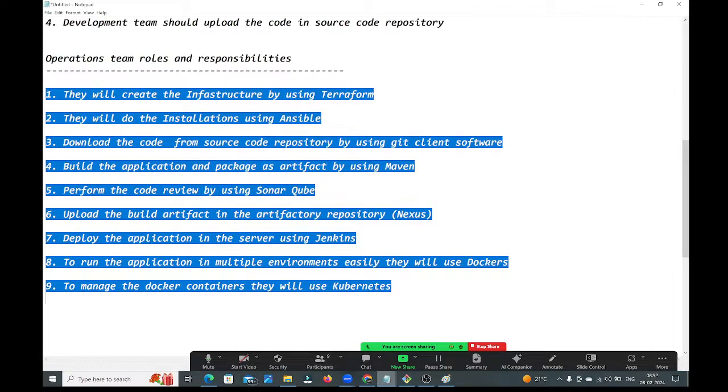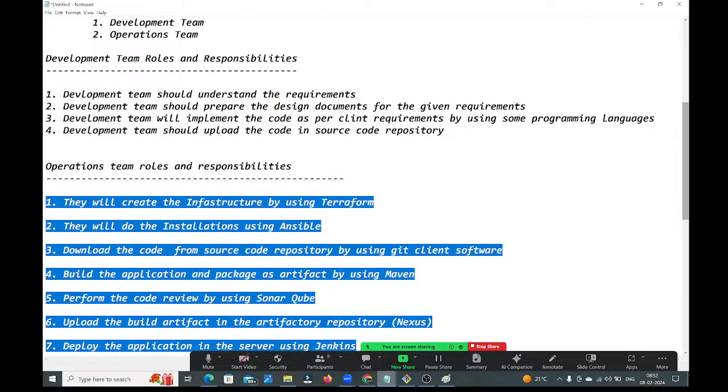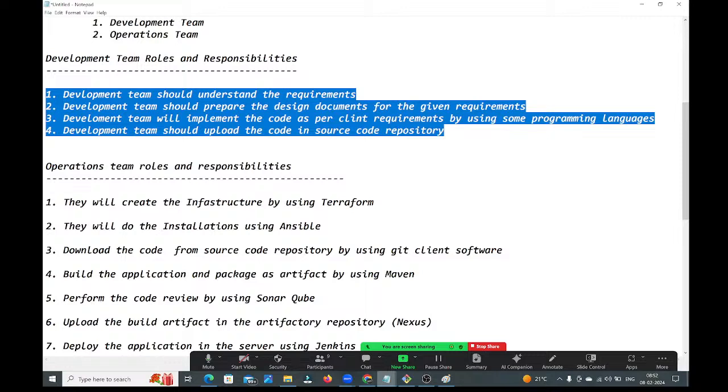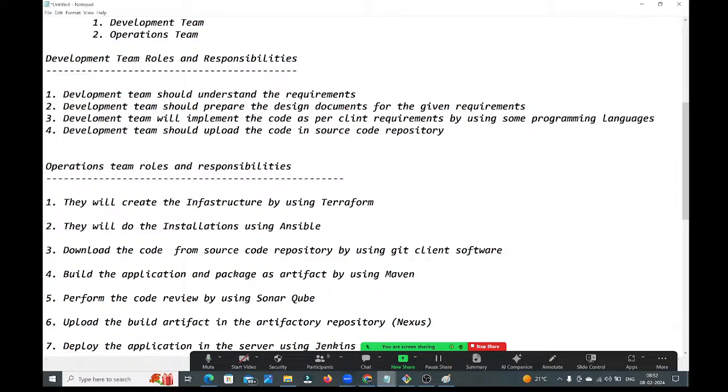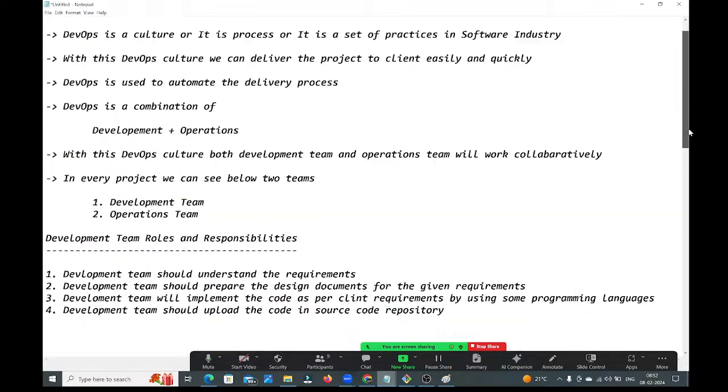These are the development team responsibilities. I hope everyone is clear. What is DevOps? Why DevOps? How will this DevOps life cycle work? Everything is clear, guys. Please respond.